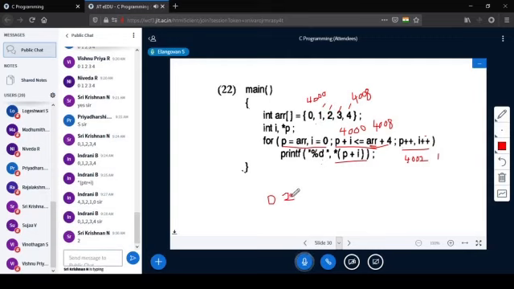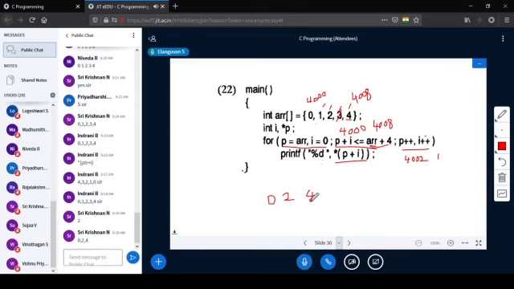So 0, 2. Then what will get printed in the next iteration? This will get skipped and 4 will get printed. So 0, 2, 4 is the output. Got it?